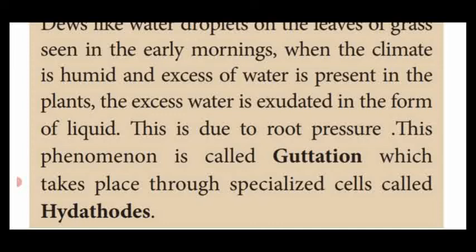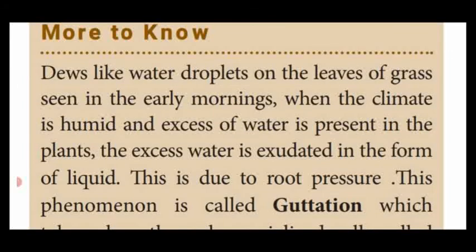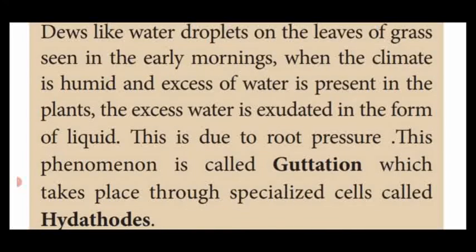This water is stored as a droplet on the leaf surface. That process is called guttation. Guttation takes place by the specialized cells called hydathodes. What is guttation is an important 2 mark question given in your book back questions.